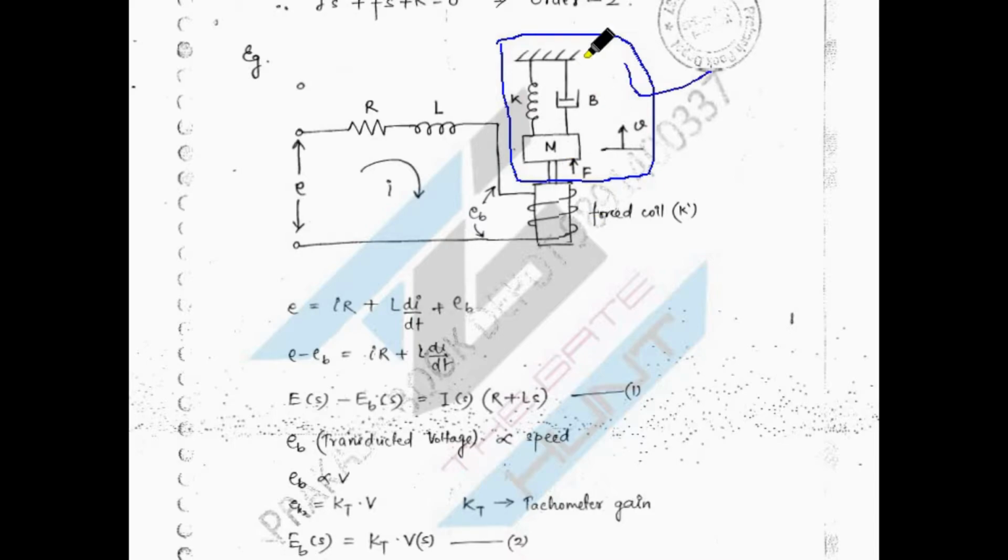So I will elaborate this system and also the motor system. First I will focus on the motor system electrical parameters, then I will focus on mechanical parameters, okay, and finally I am going to collaborate these two parameters and we'll try to get one transfer function, right? So first, what I am going to do, I am going to apply one voltage over here, right? This E voltage, okay.